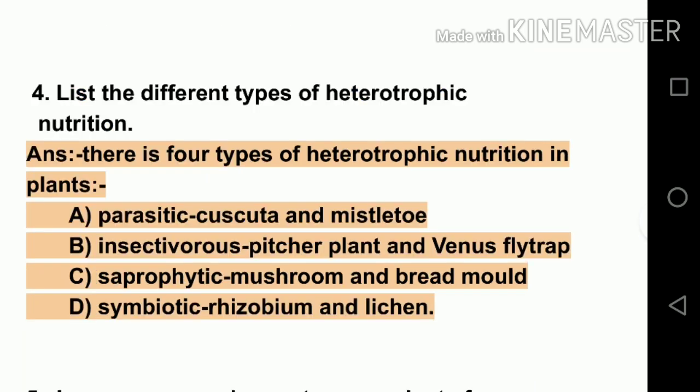So the next is saprophytic. Just now I told you, that is mushroom and bread mold. They feed on dead and decaying matter. The fourth one is symbiotic. How do they take up their food? They live in a symbiotic relationship. An example is Rhizobium bacteria, which lives in the pea plant, and the lichen, which is an association of algae and fungi.